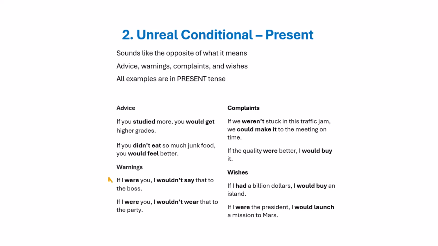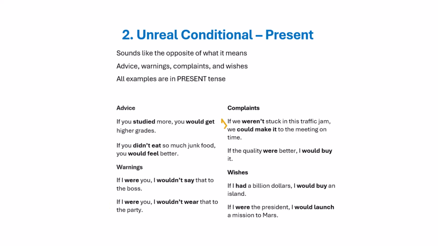Warnings. If I were you, I wouldn't say that to the boss. If I were you means I'm not you, but in your shoes. I wouldn't say that to the boss means don't say that to the boss. If I were you, I wouldn't wear that to the party. I wouldn't wear that to the party simply means don't wear that to the party.